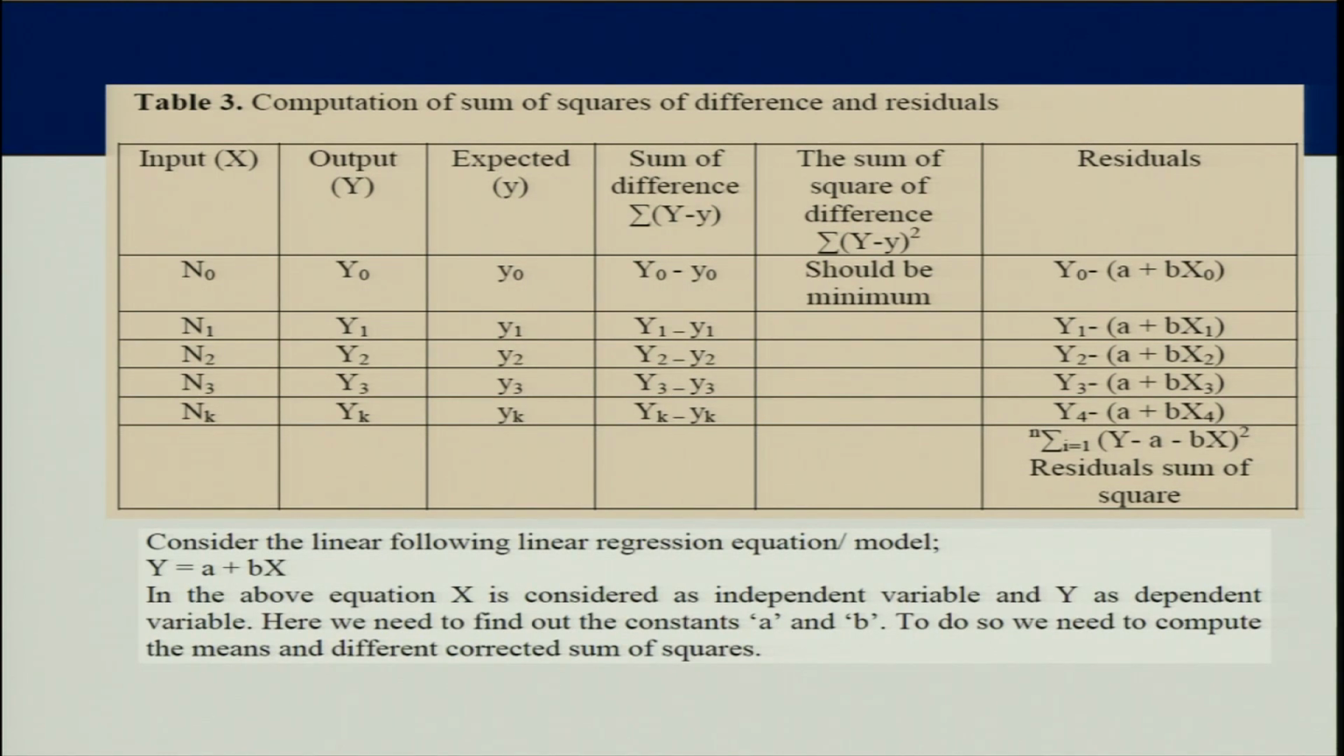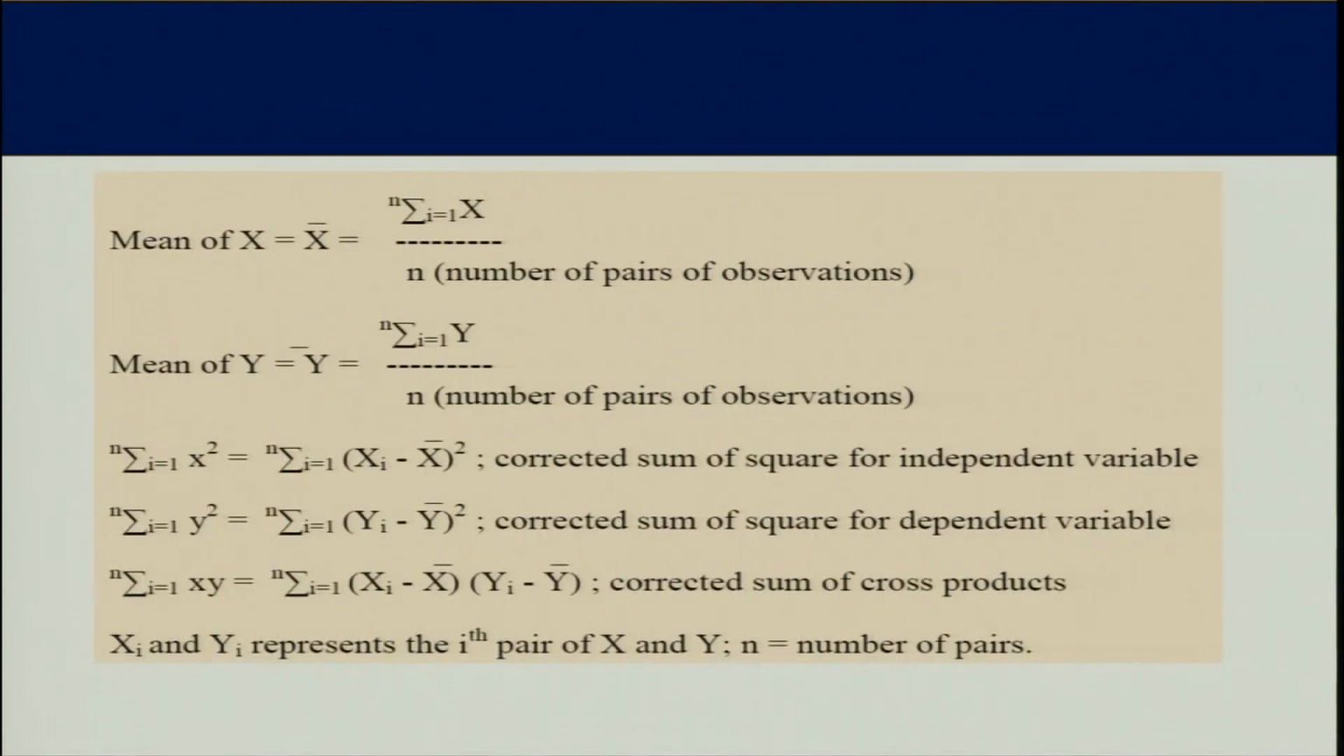Now see the fourth column, sum of difference, summation y minus y-hat. So observed value minus expected value, make the difference, and then you square it. First you square the individual difference and then make the total. So this should be minimum.